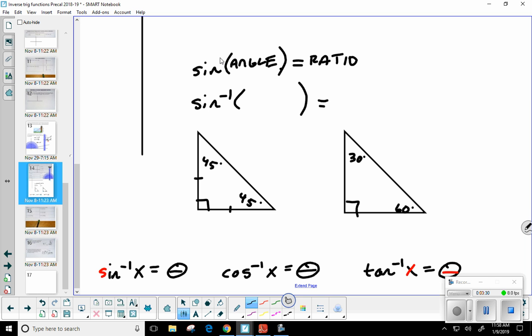Now, if you're ever given the ratio like we are here, you're going to evaluate that with an inverse trig function. So you plug the ratio in, and that's when you're going to get the angle measure. Typically we're going to start out with these being degrees. If we want them in radians, we can easily convert by multiplying by pi over 180. When it comes to those that aren't the special right triangles, we're just going to keep our answers in degrees. We're not going to worry about doing this in radians.